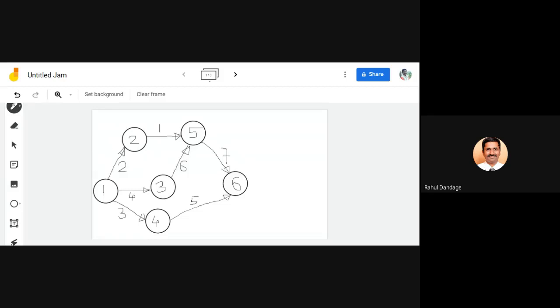So if these are the expected times, then we can go for calculation of the EST and LFT for each activity. I am simply putting a text box over here. For each activity, I am writing the value.